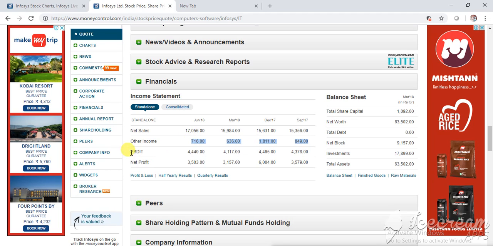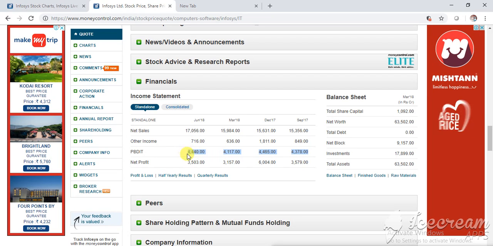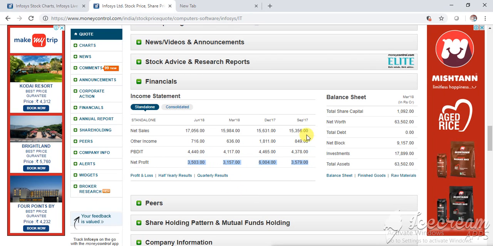Next is PBDIT. It's the profit before tax. So these are the profit before tax, and this is net profit. You can see the net profit keeps on increasing. So it's a good company. Always prefer where the net sales keep on growing and net profit keeps on growing. That is good.